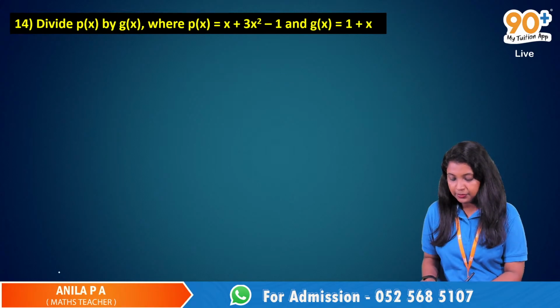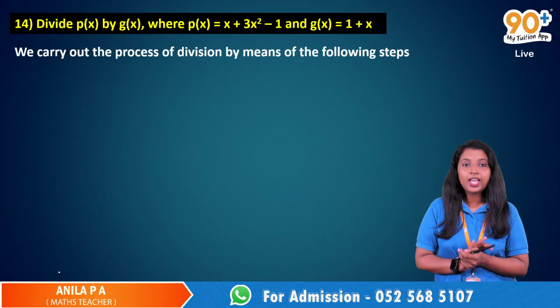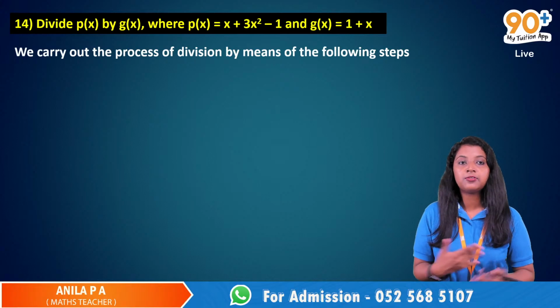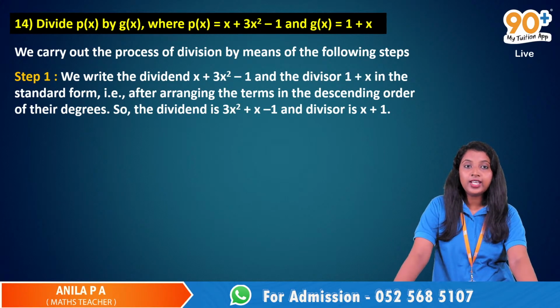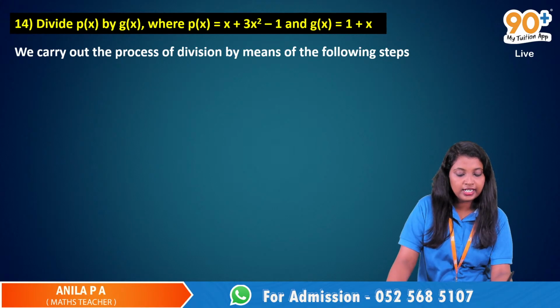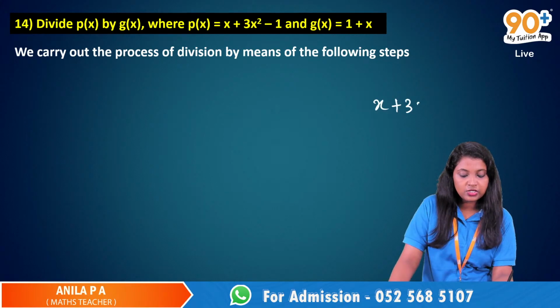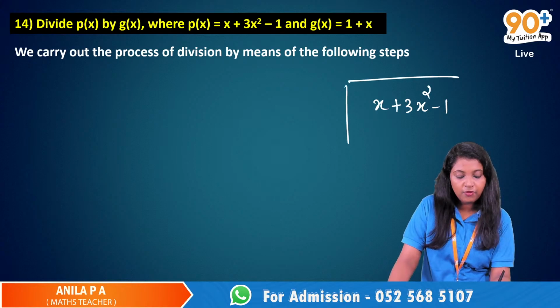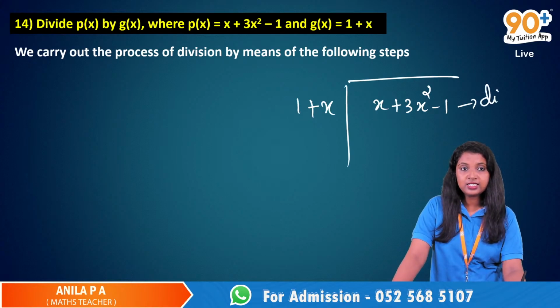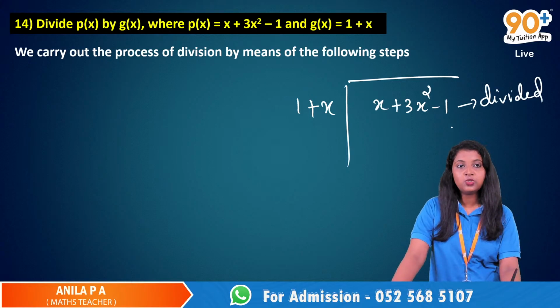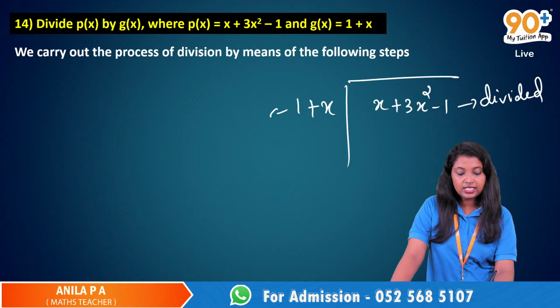The first step: we carry out the process of division by means of the following steps. First, we write the dividend. So we have to divide x plus 3x squared minus 1 by 1 plus x. Here the dividend is x plus 3x squared minus 1, and this is the divisor, right?